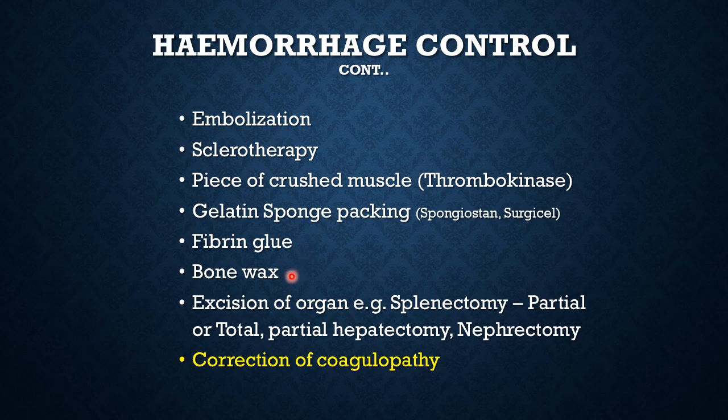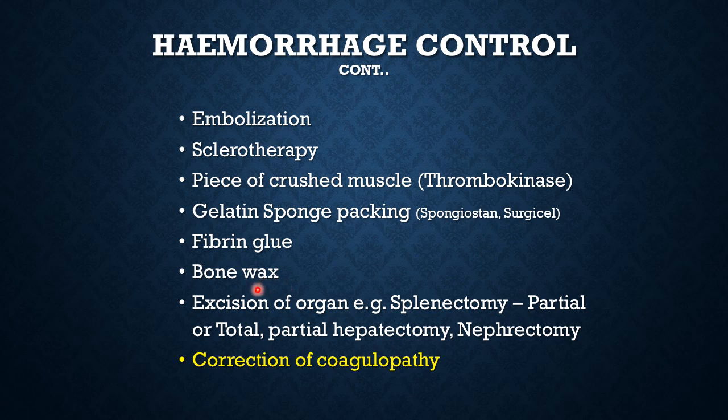Bone wax is used to apply on the raw surface of the bone which is bleeding actively. This is the only way, because sometimes, for example, in a bleeding fracture of the pelvis or the jaw, you cannot apply pressure, and in open bones you have to apply bone wax to the bleeding end of the bone. That is the only way that the intraosseous blood vessels are blocked and bleeding can be controlled.